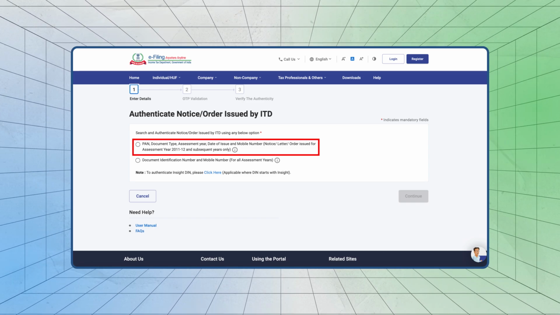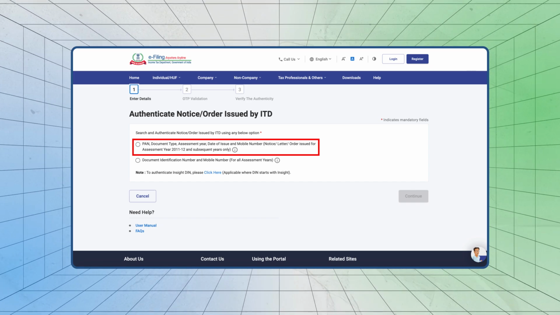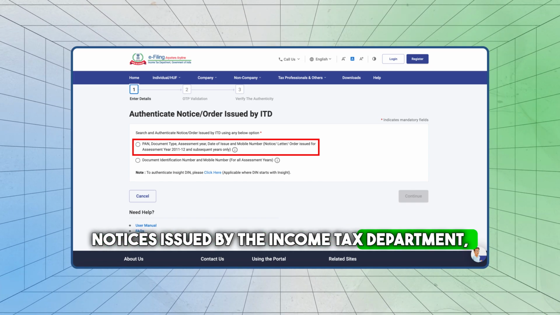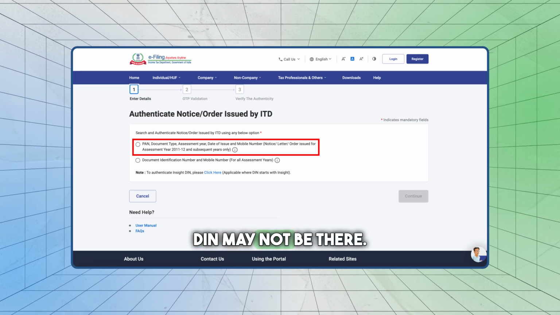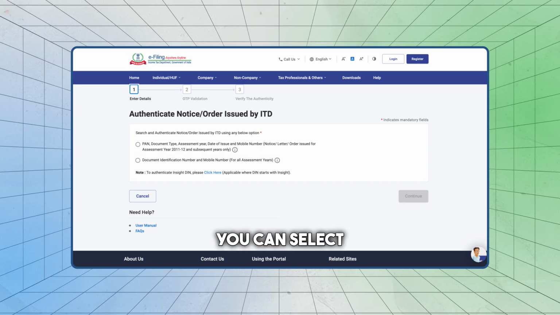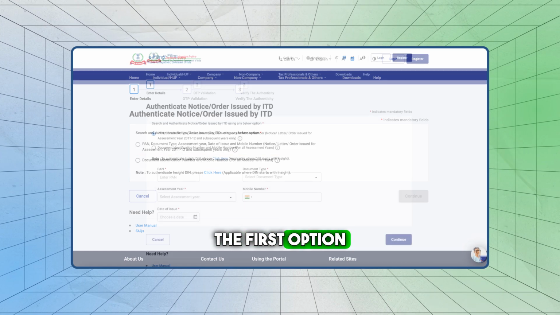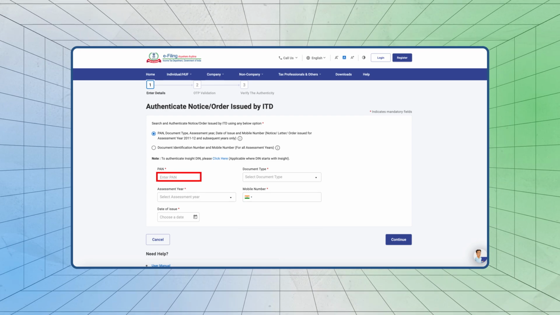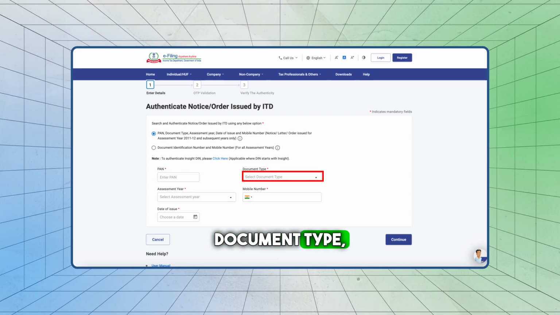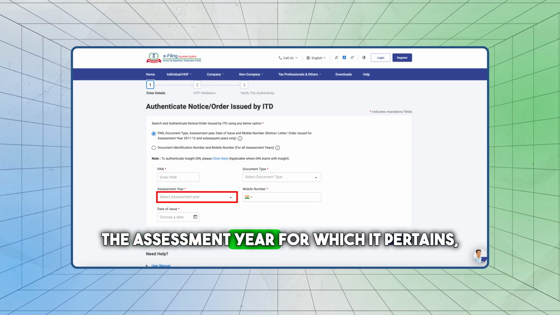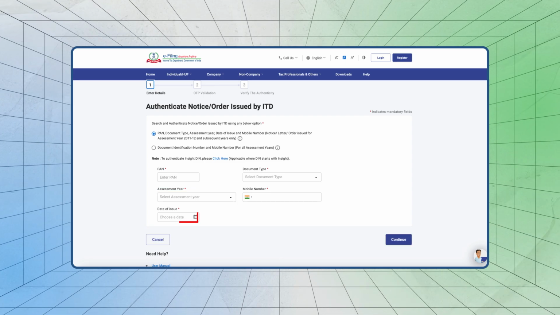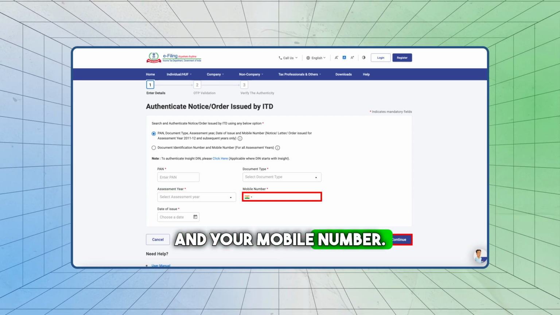In case of the earlier orders and notices issued by the income tax department, the document identification number, DIN, may not be there. In such cases, you can select the first option and enter the PAN number, document type, whether it is a notice, letter or order, the assessment year to which it pertains, date of issue, and your mobile number.